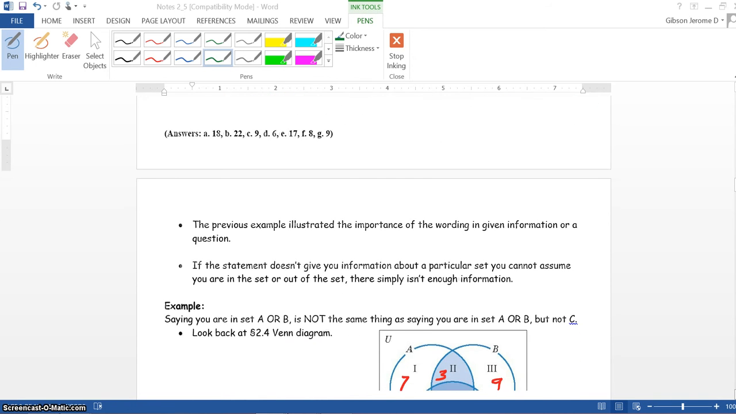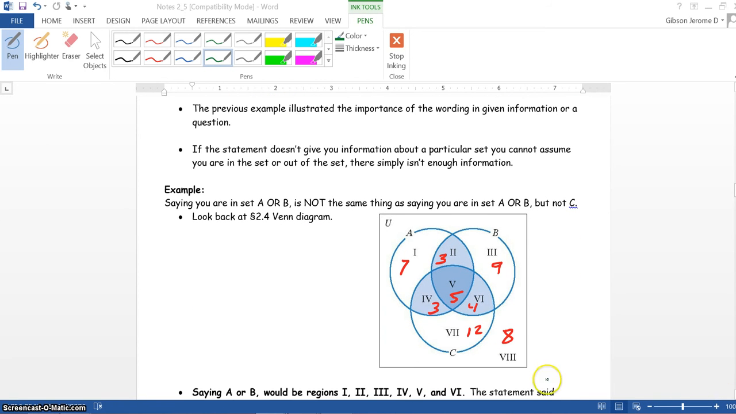Now, we scroll down here, and it states, the previous example illustrated the importance of the wording in given information or a question. If the statement doesn't give you the information about a particular set, you cannot assume you are in the set or out of the set. There simply isn't enough information. Saying you are in set A or B is not the same thing as saying you are in set A or B, but not C.